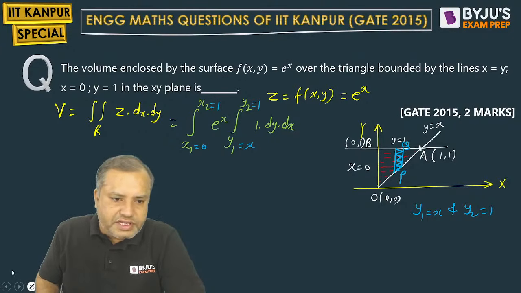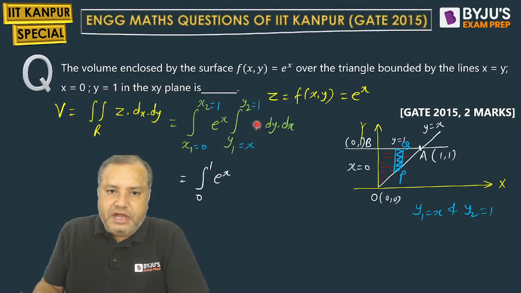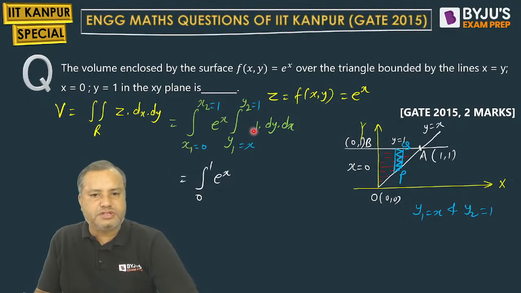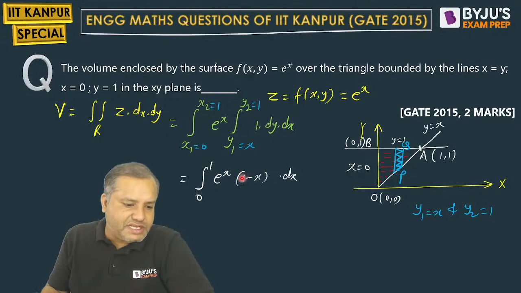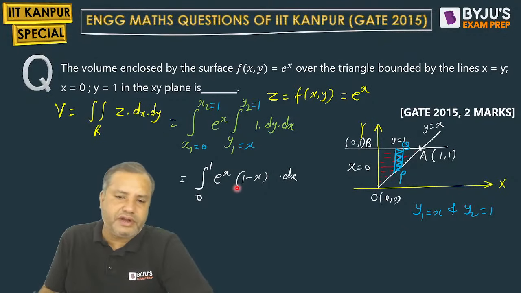Can you solve this integration? Hello students, can you solve this? So the outer integration is as it is, e raised to x as it is. Integration of 1 with respect to y will be y, upper limit minus lower limit. So 1 minus x. Now this is simply integration by parts. Just solve this definite integral and let me know the answer.